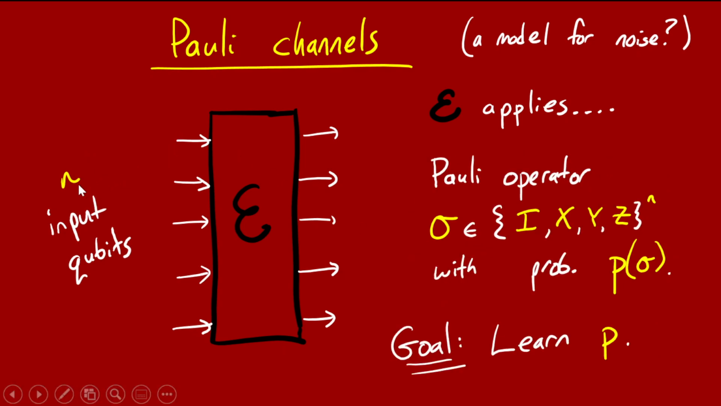In general, if you have n input qubits, then when the n qubits go through, the channel will apply some Pauli operator on n qubits, which is indexed by a string of I's, X's, Y's, and Z's of length n. And if we call that sigma, then it does this particular Pauli operator with some probability p of sigma. So p is a probability distribution over strings of I's, X's, Y's, and Z's. And the goal for this talk is to come up with a methodology for learning this probability distribution p using access to the channel.